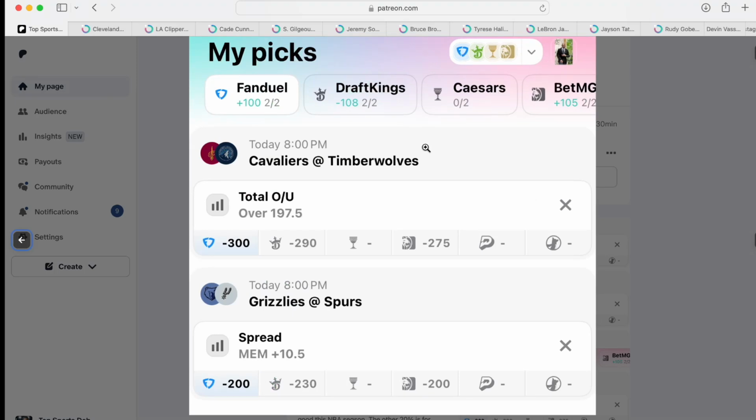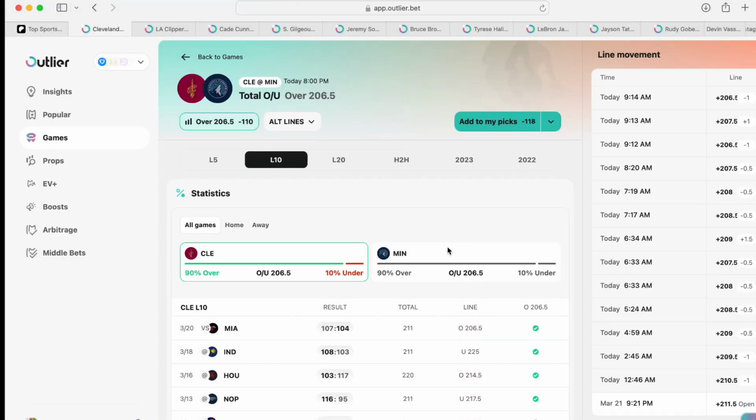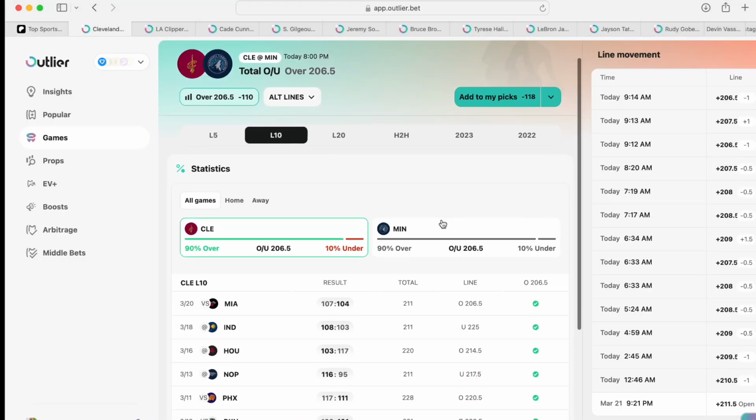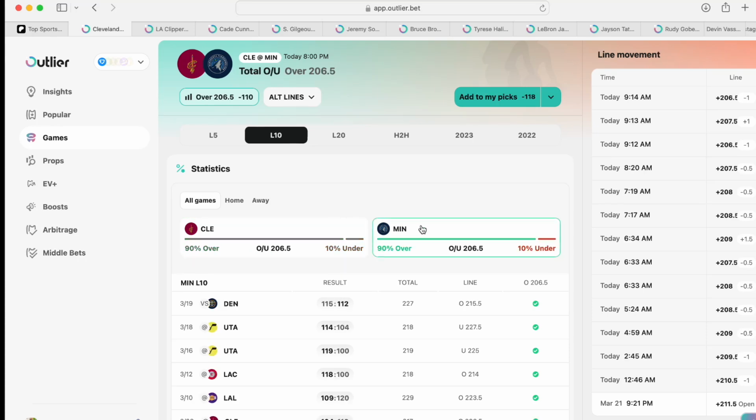The next one for another unit, Cavaliers versus Timberwolves. The over, and I did the alt over for 197.5. Orlando, why did you do that? Look at the last 10 games. Cleveland Cavaliers has gone over that 206, 9 out of 10 times. Minnesota has gone over that 9 out of 10 times.